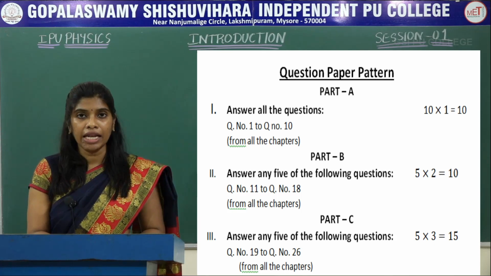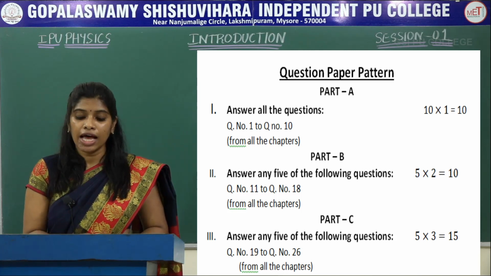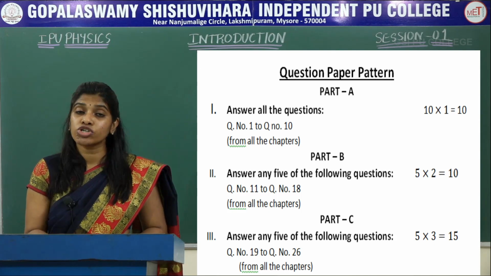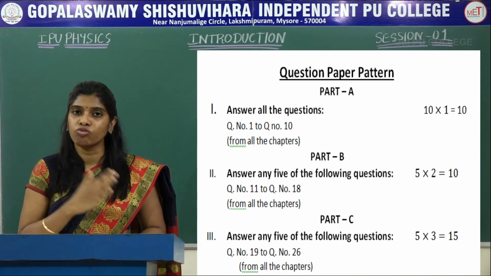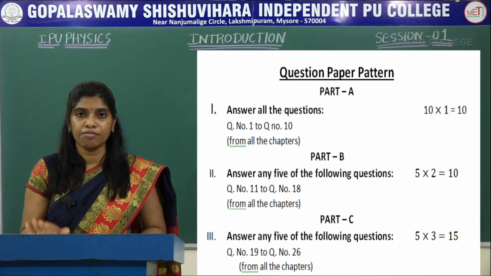Coming to the third main, again in this main you have 8 questions where you are going to answer only 5 questions, and this is question number 19 to question number 26. The questions from this main can be from any of the chapters out of 1 to 15, and in this main you are going to get 15 marks.